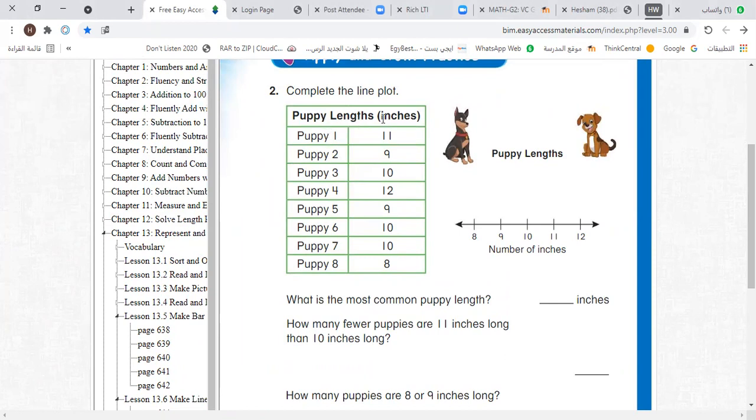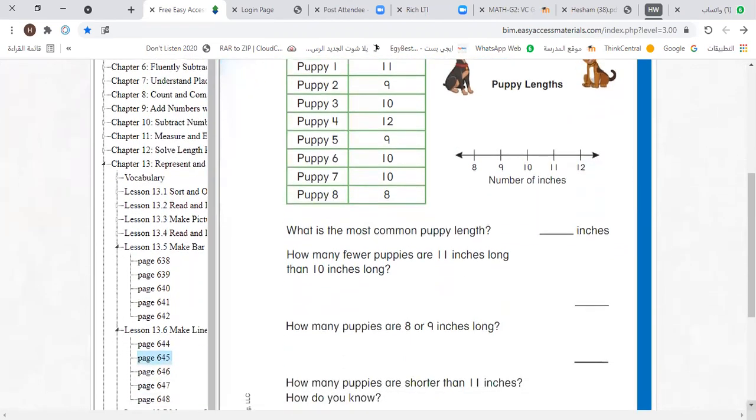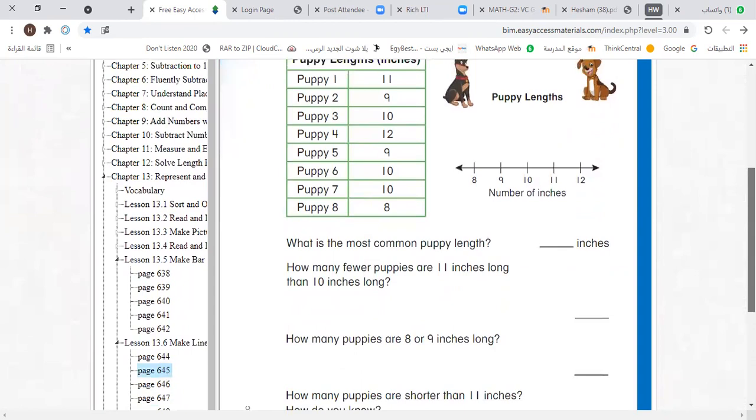Puppy length inches by inches. Puppy 1 equals 11 inches. Okay, the length of Puppy 1 is 11 inches. Puppy 2, 9 inches, and so on. Okay, let's complete now this line plot. Let's take it step by step.